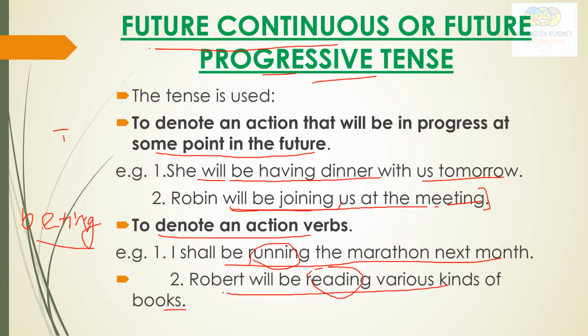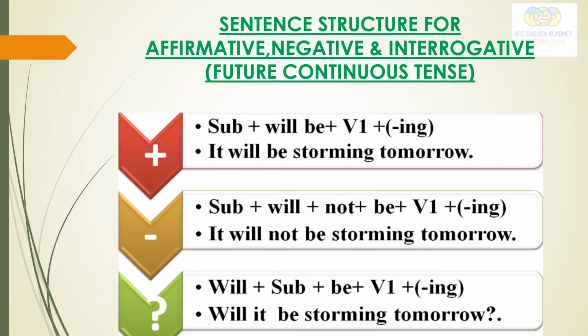Let's move on now. See here the rules for the affirmative, negative and interrogative sentences in future continuous tense. So this is the affirmative, simple positive sentence: shall or will be, verb first form plus ing.